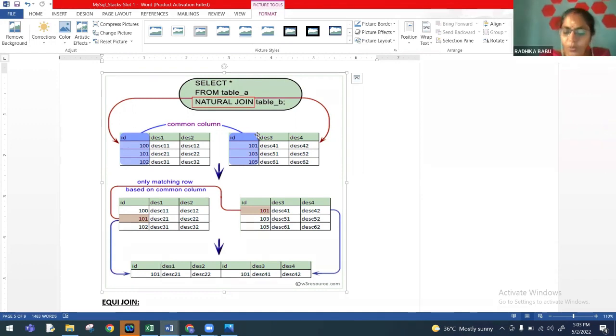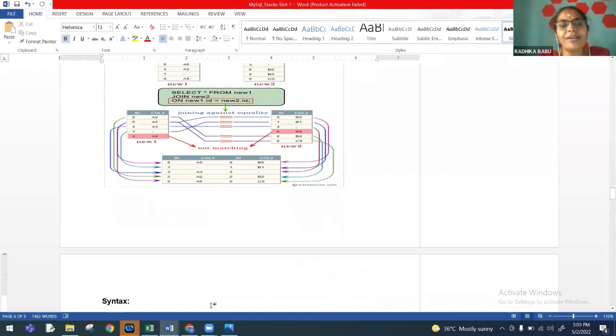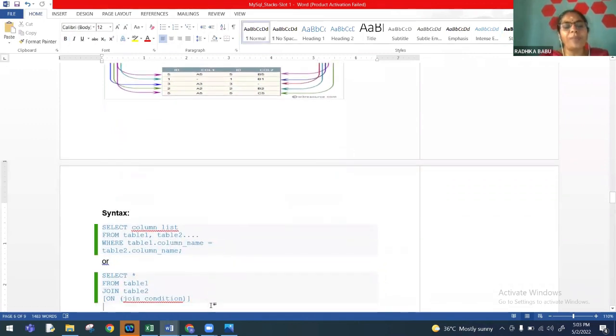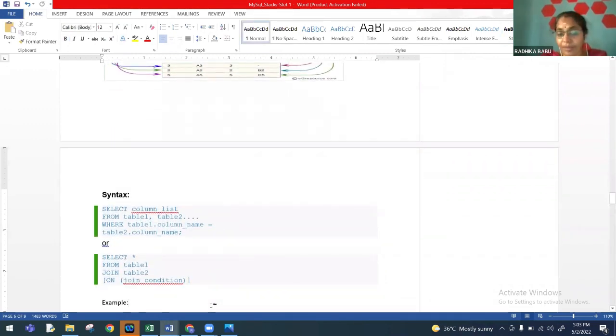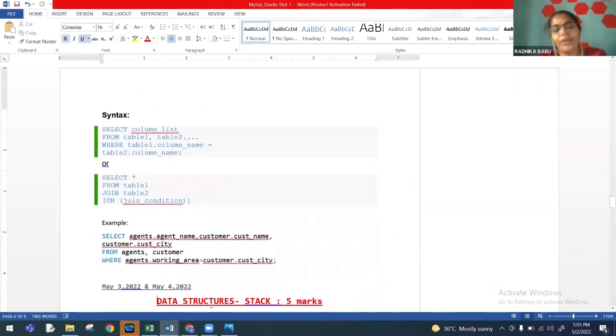So moving on to equijoin. Equijoin, we all know about this because we generally use it with a where condition. The syntax is: select column list from table 1 comma table 2, where table 1 dot common column is equal to table 2 dot common column. This is the general syntax. So here we can get the same output.